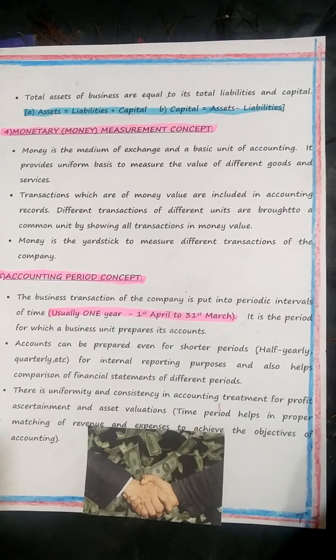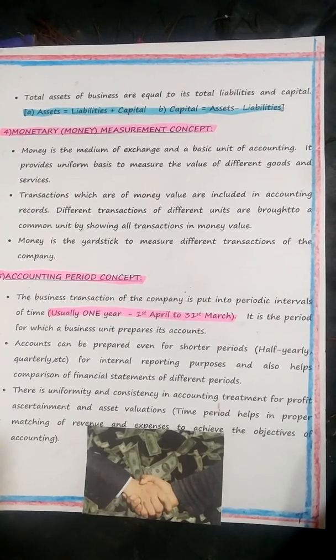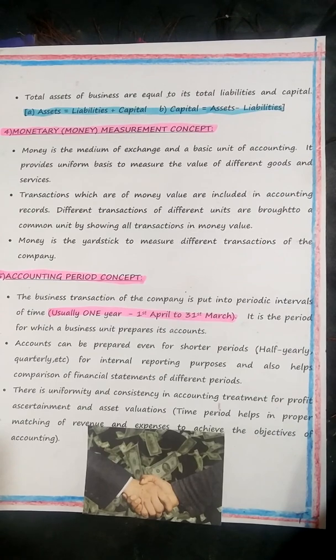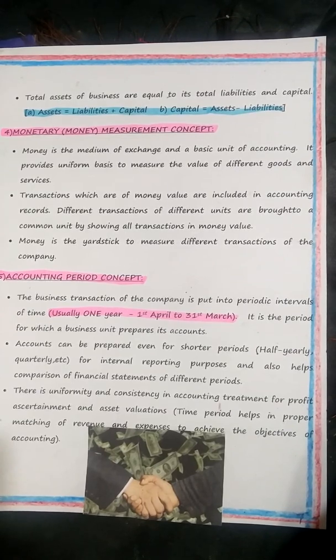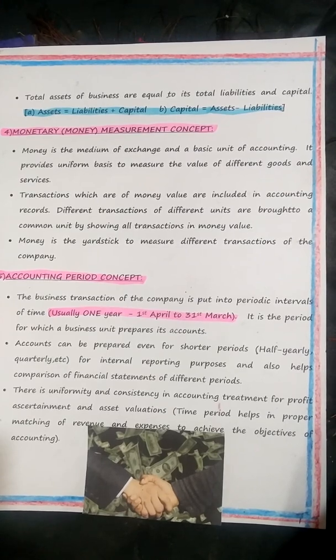Third one is the duality, double entry concept. It is the most fundamental concept, children, where two equal and corresponding sides, such as debit and credit, are always present. Every transaction has 2 aspects: the getting benefit aspect and the giving benefit aspect. Getting benefit is debit and giving benefit is credit. What comes in, debit. What goes out, credit. So in the double entry system, children, all transaction amounts entered on the debit side must be equal to the amount entered on the credit side.